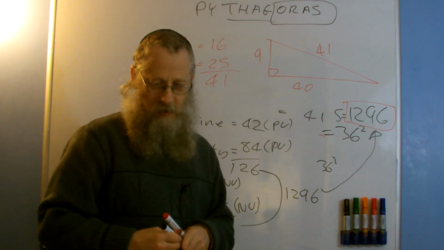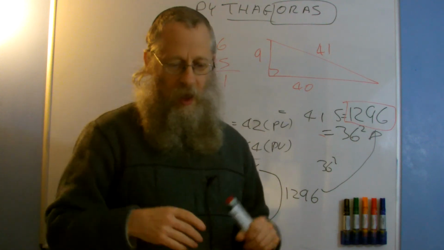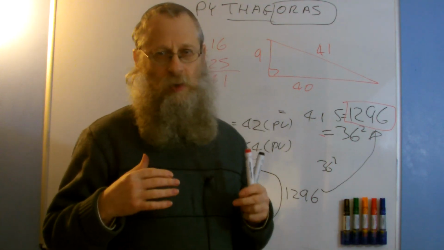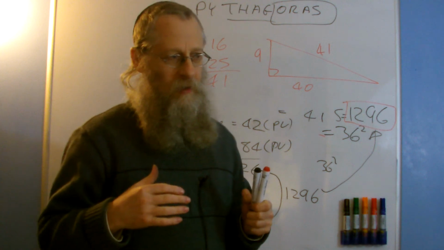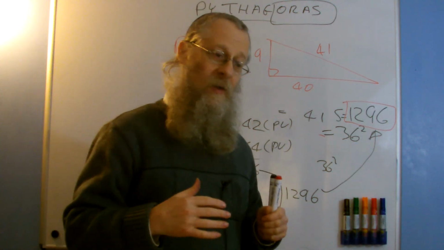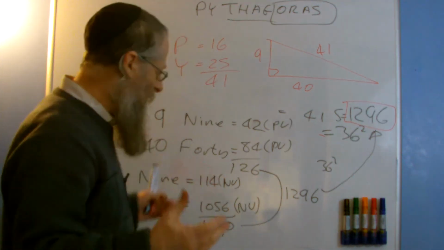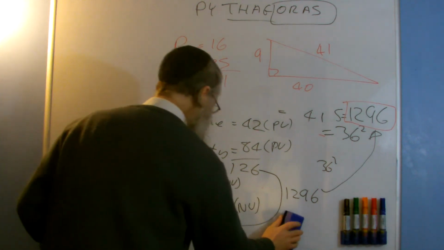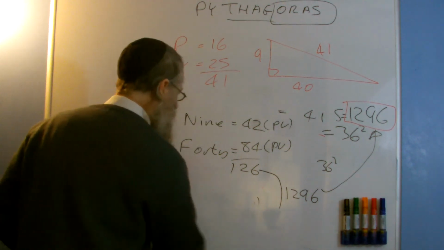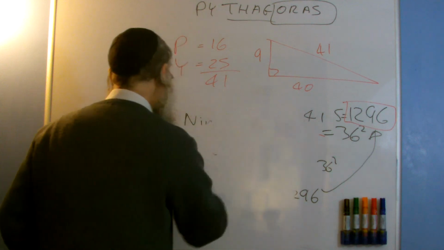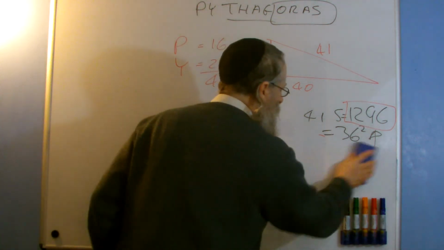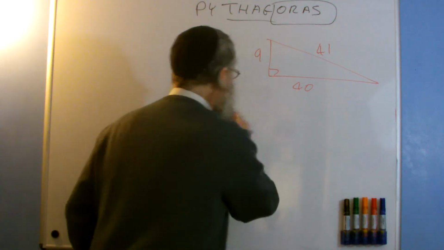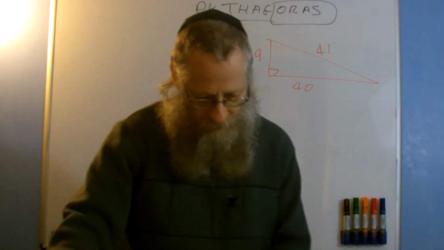I think that's quite neat, and it just shows how connected this is to something far more complex in the creation of the world than what we perhaps see. In fact, the whole thing is to do with this, but this is a relationship which is all to do with squares. We can't get away from them in Pythagoras. So, is that the end of the story? The answer is not quite. We've got more to go.